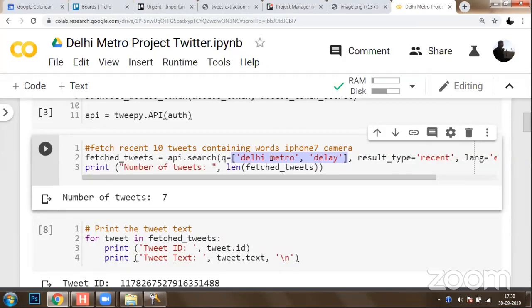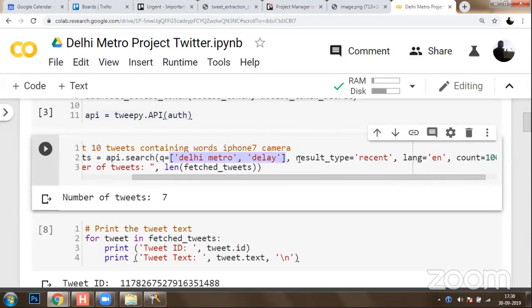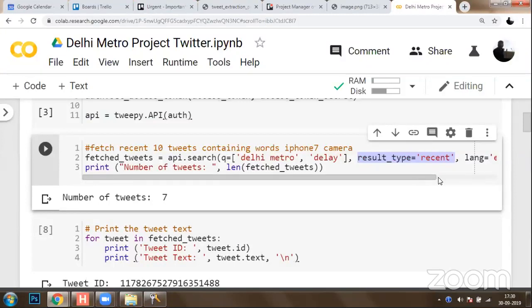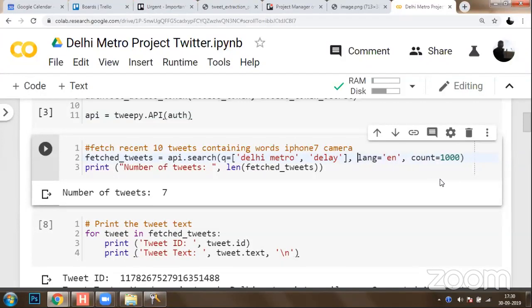So these keywords will be searched within the tweets. If a tweet contains any keyword like Delhi Metro or delay, then that tweet will be fetched, and the result type could be recent, whatever the recent tweets available are. In case you want to remove this parameter, result type recent, you can remove it so that you can collect all the tweets.